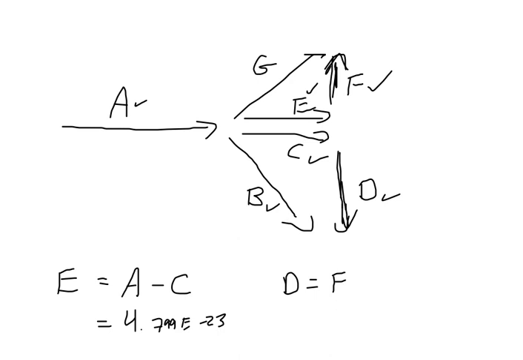So if I take E squared, add it to F squared, and square root it, I will then have G. But I don't actually have F in my calculator because F is D. So I'm actually going to do E squared plus D squared in my calculator, square rooted.